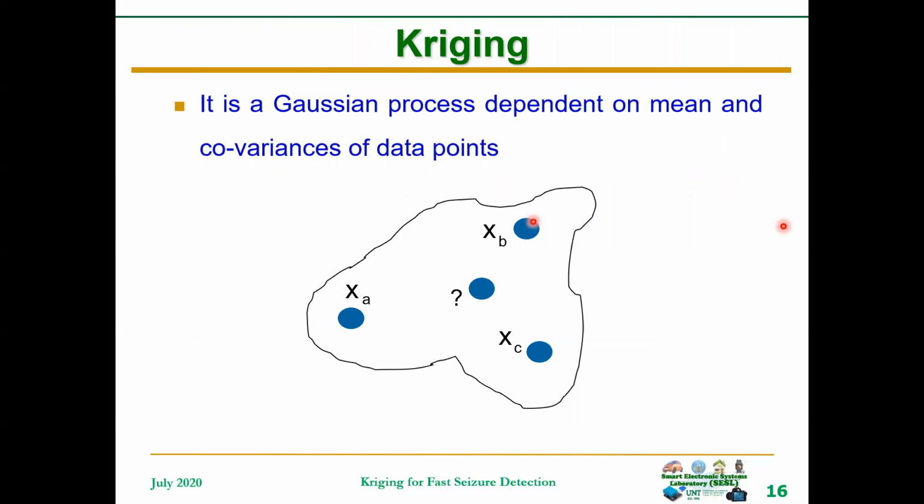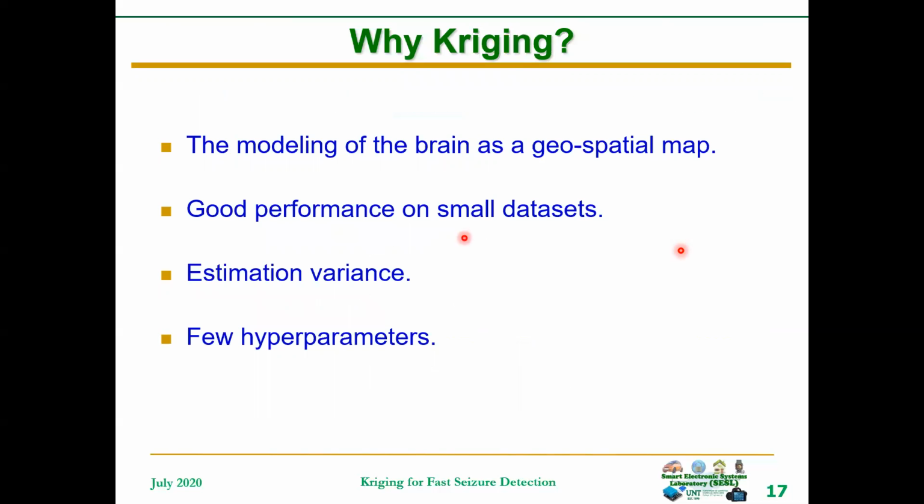Kriging. Kriging was originally developed as a geostatistical model for spatial prediction. It is a stochastic process that is governed by a mean value and the relative covariances of known data points with respect to an unknown. You can see this figure. We have 3 locations with known values, and we have 1 location with an unknown value. Using Kriging, the value at the unknown location can be estimated. Why Kriging?